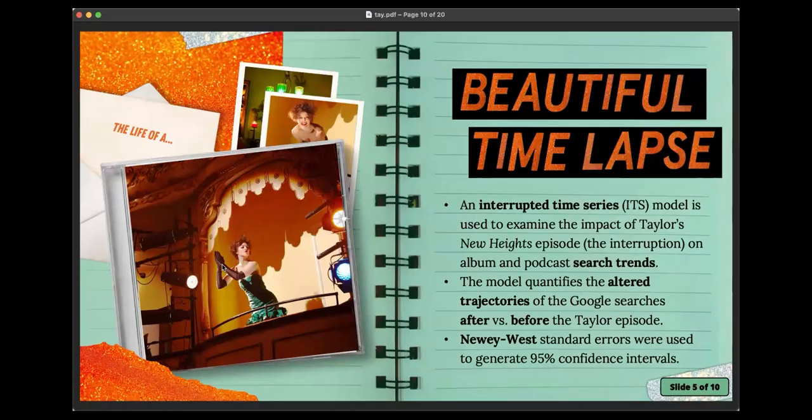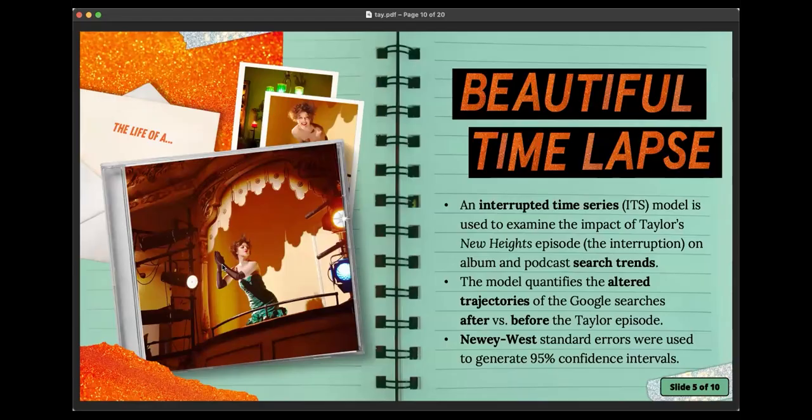Now, to model the effect of this specific incident, we're going to take a little side tour into the world of causal inference. We use an interrupted time series model to take a look at the impact of this New Heights episode, specifically the interruption, on patterns in album and podcast search trends. So what that's going to look at is, okay, what were these searches looking like before Taylor's episode? And then it'll say, okay, what would it look like in the alternate universe where Taylor did not appear on the podcast, which is what we might call a counterfactual. And then it quantifies any change that we might observe.